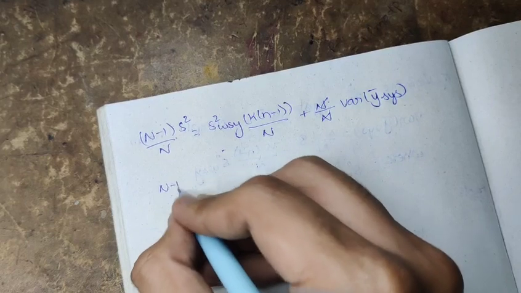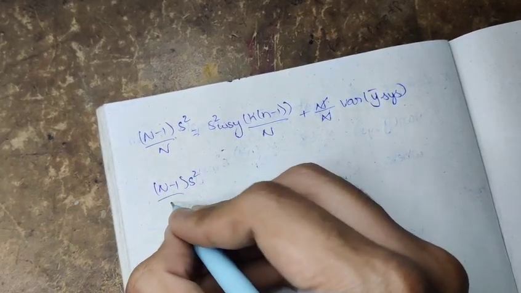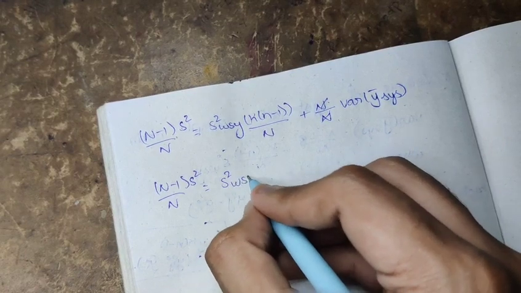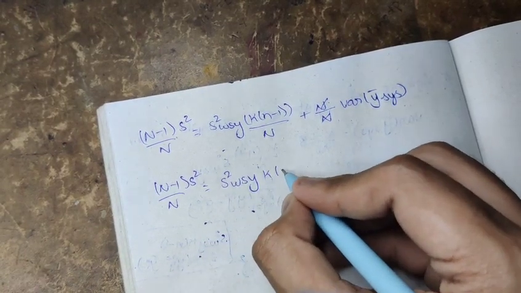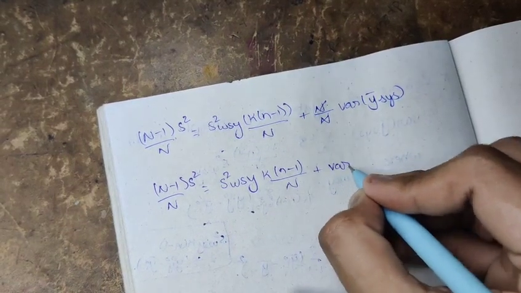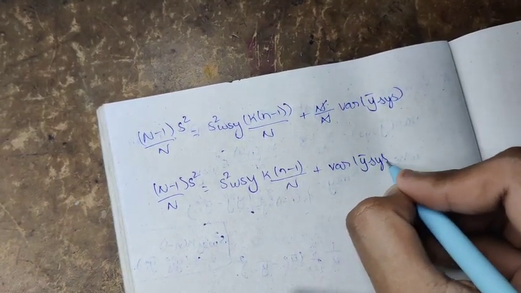So (N minus 1) S squared by capital N is equal to S squared WSY into k into (n minus 1) by capital N plus the variance of y bar systematic.